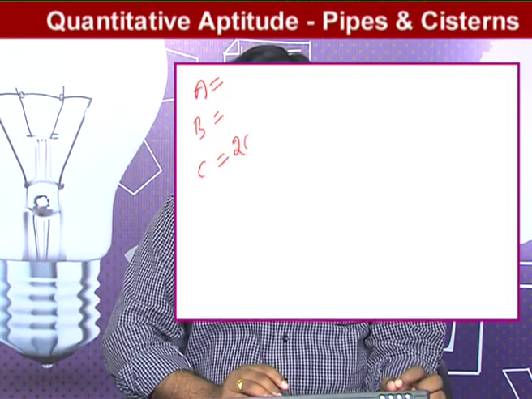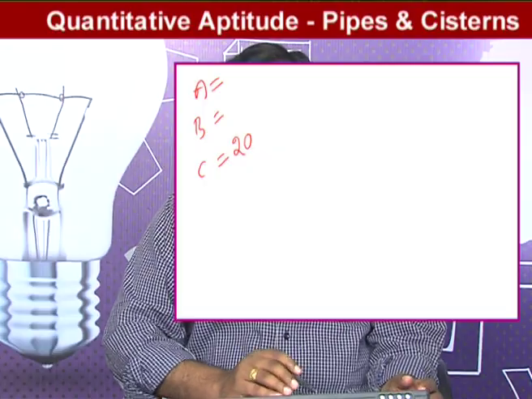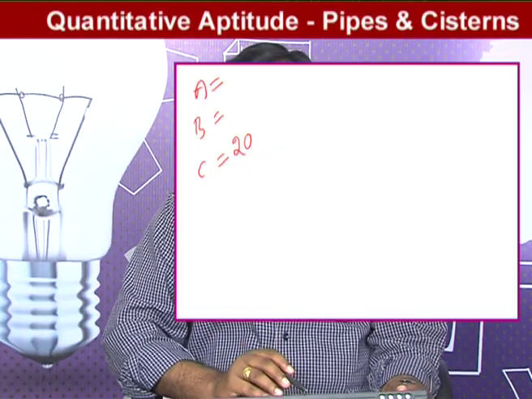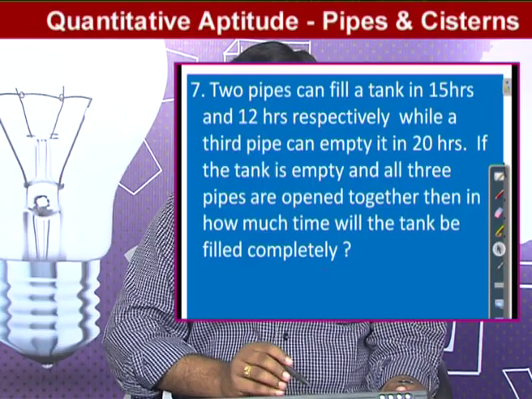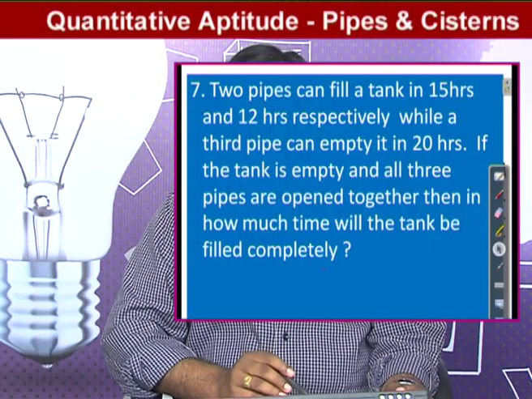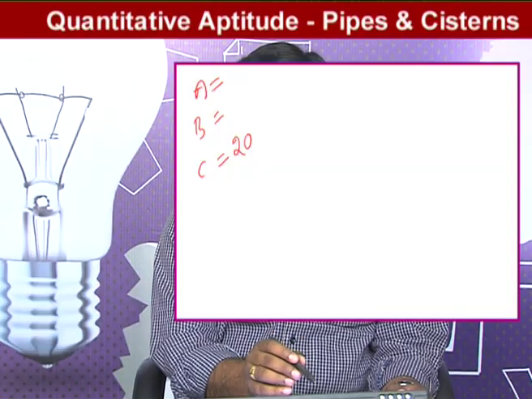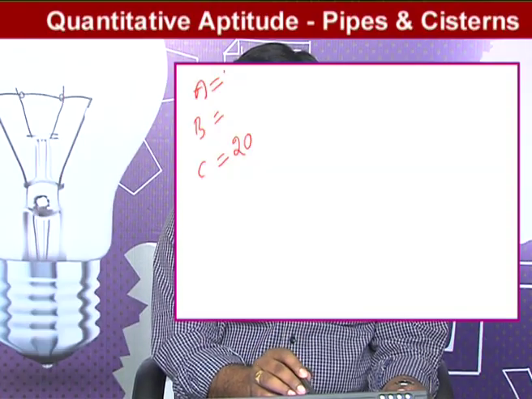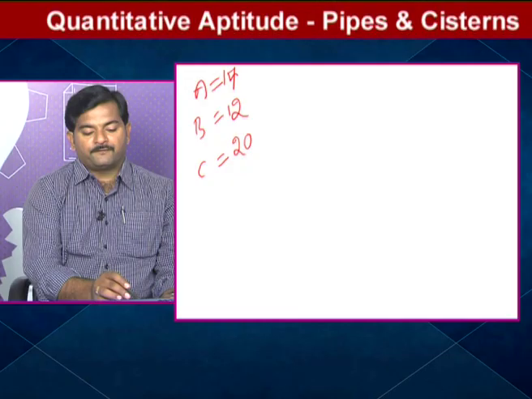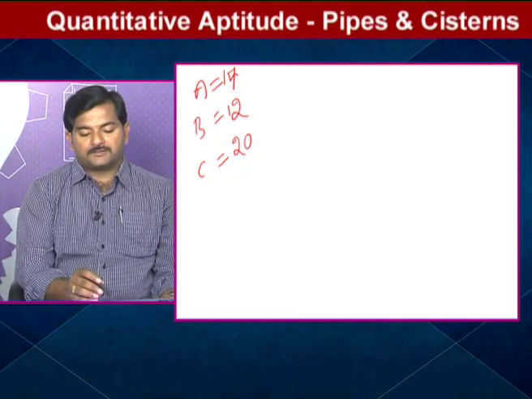Since the 3rd pipe is emptying, simply we can say minus, again by the normal method, or we can apply the LCM by factors method also. It's better we'll go with the LCM by factors method. These are the values which are given: 15, 12, 20.